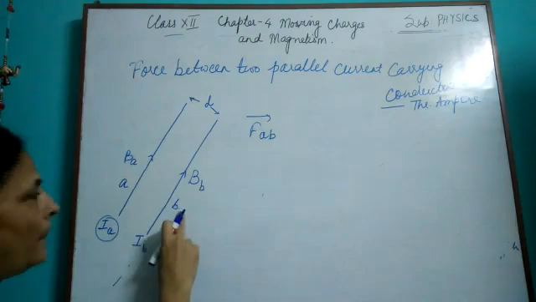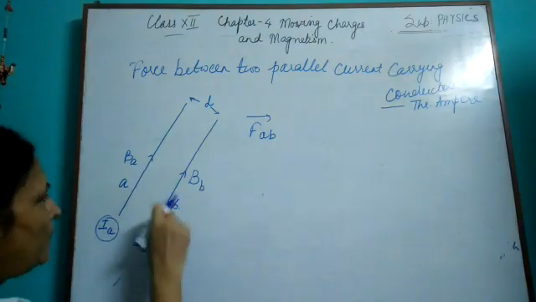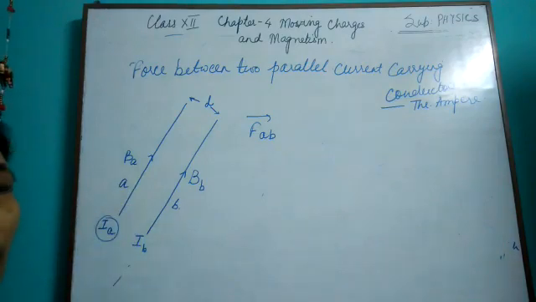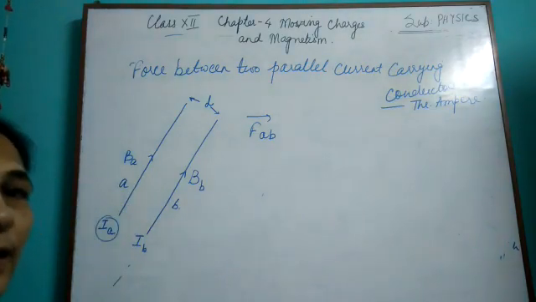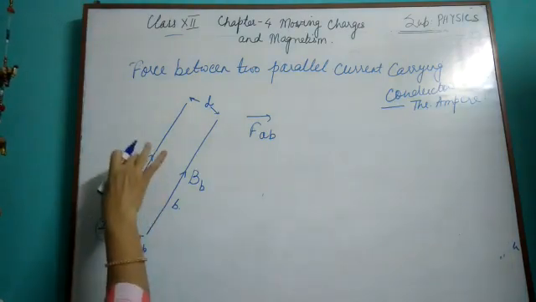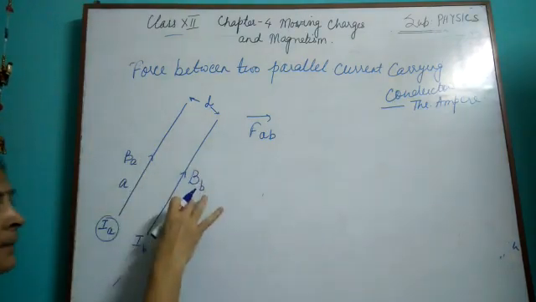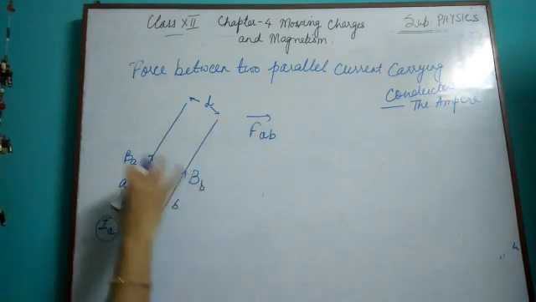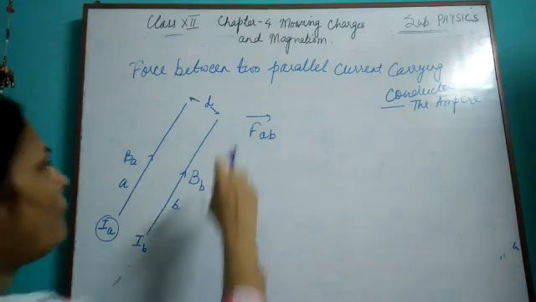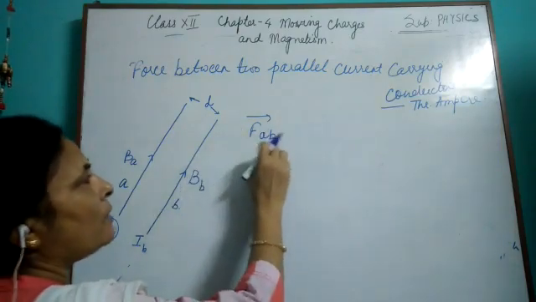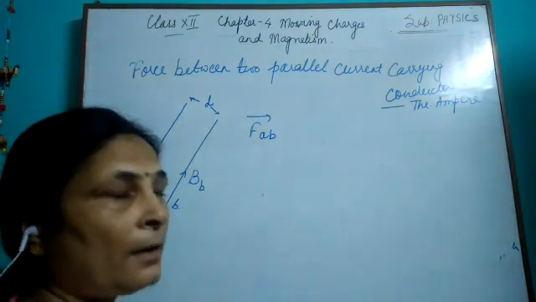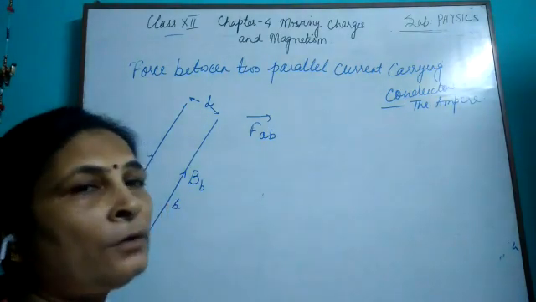Now the conductor A is in the magnetic field of B and conductor B is in the magnetic field of conductor A. And since they are in a magnetic field, they will feel a force. This conductor will feel a force because of this conductor, and this conductor is going to feel a force because of this conductor. Now force on A because of B.